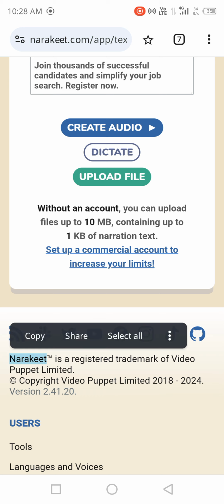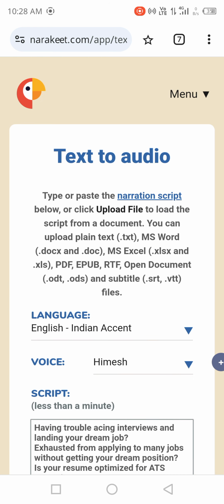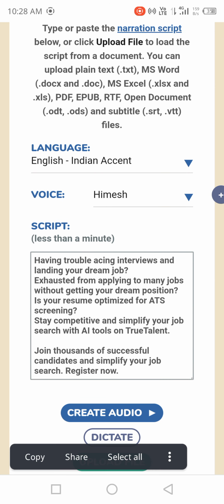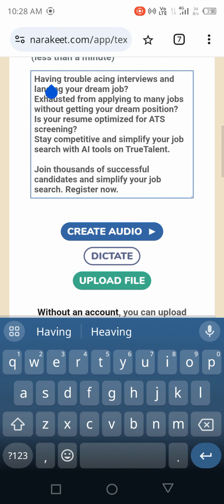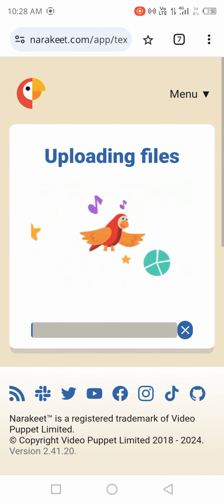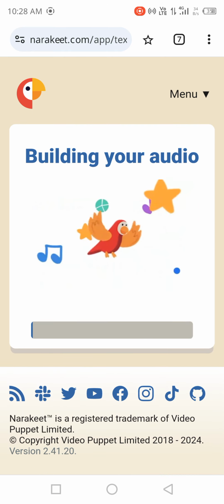So the app is this. You can see this, Narakeet. You can read the website, narakeet.com. Here all you need to do is just write your script, like here you can see, then click on create audio.